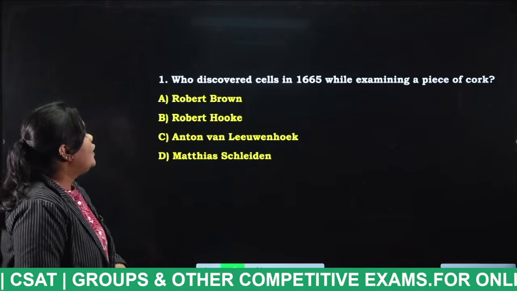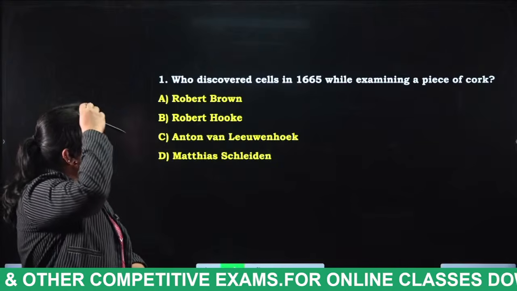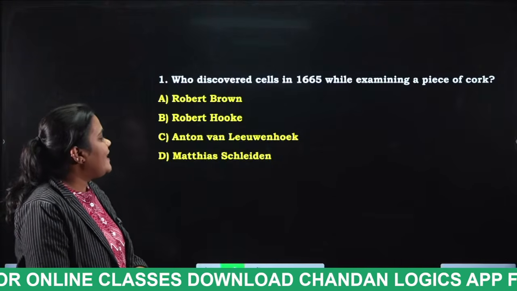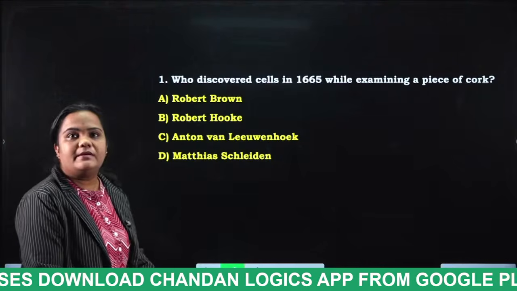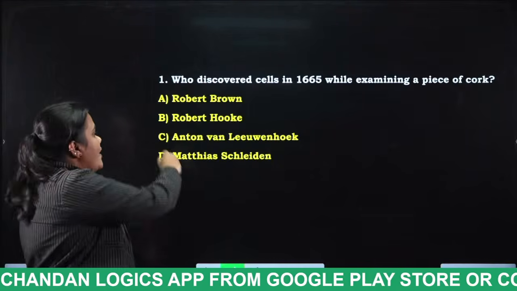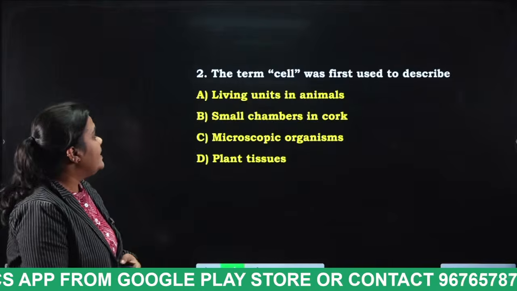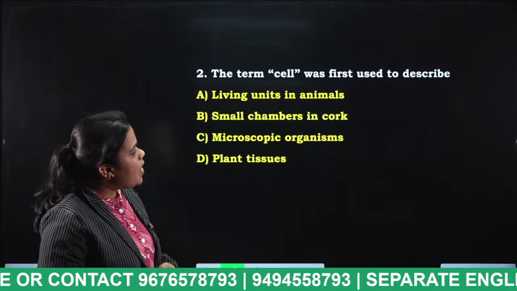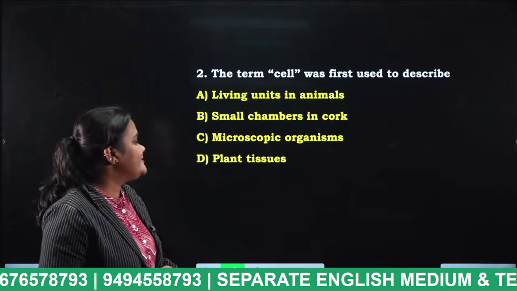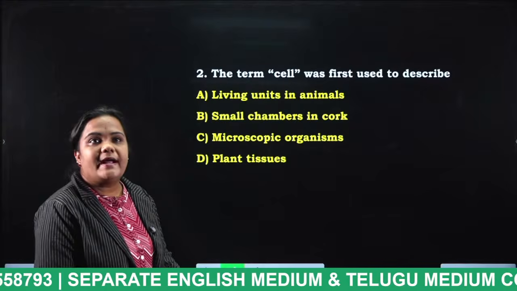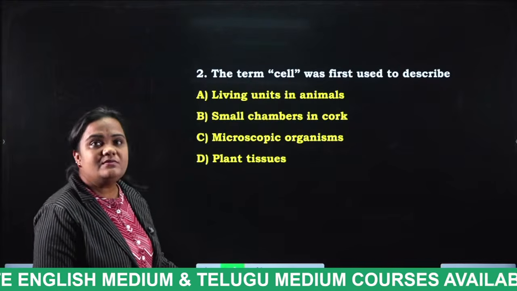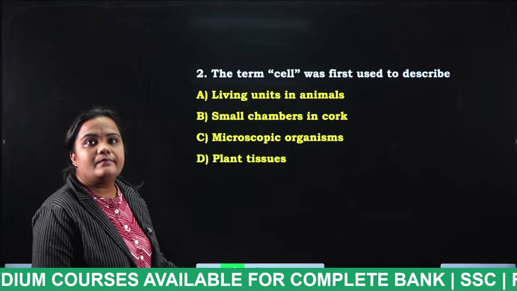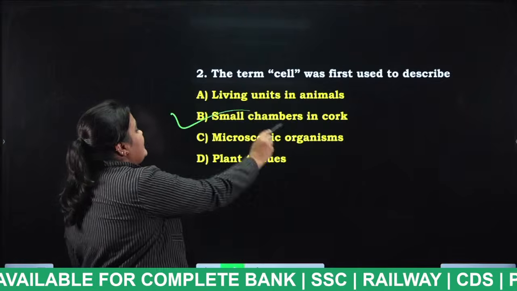Who discovered the cell in 1665 while examining a piece of cork? Robert Brown, Robert Hooke, Anton van Leeuwenhoek, Matthias Schleiden. Tell me, students. Very good, Robert Hooke. The term cell was first used to describe what: living units in animals, small chambers in cork, microscopic organisms, plant tissues? Tell me, students, what is the answer for this question? Very good, small chambers of cork.